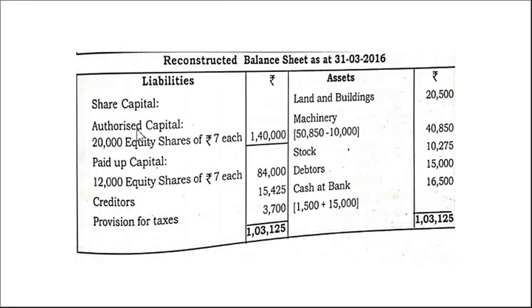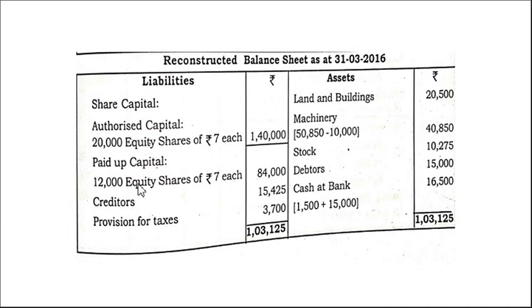But in the reconstruction, we have reduced it to 7, right? 3 rupees was reduced. So now 20,000 equity shares of rupees 7 each. We have to write 1,40,000. And we should not take this for the calculation. Just we are writing. Then paid up capital: 12,000 equity shares of rupees 7 each. We have to write the same.